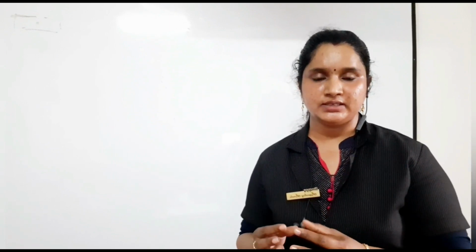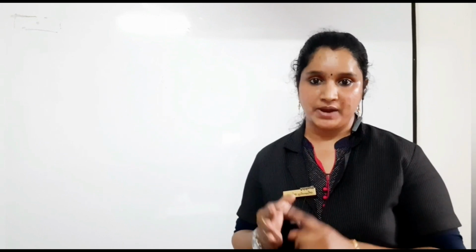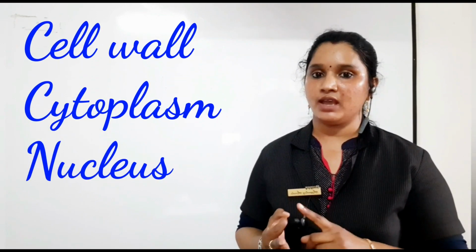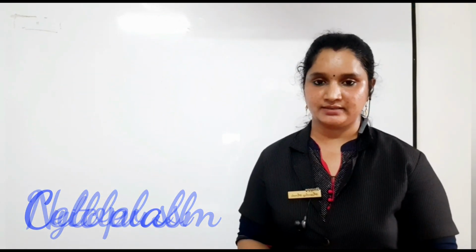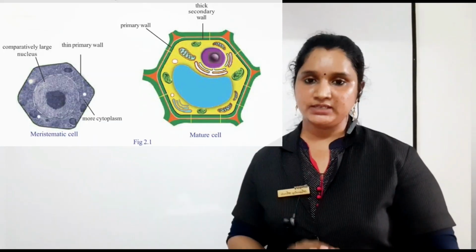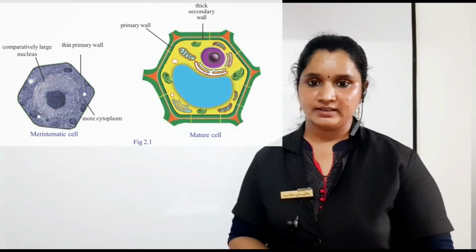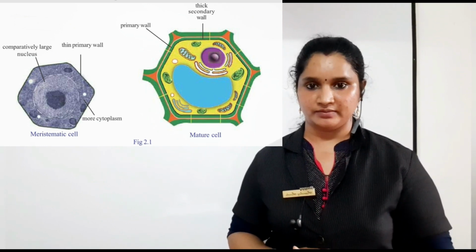See, the differences occur mainly at three parts, that is the cell wall, cytoplasm and nucleus. And let's see what the differences are. In the meristematic cell, that is the growing cell, the cell wall is a thin primary cell wall.